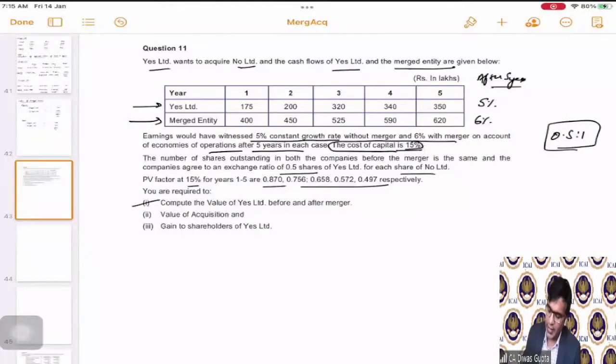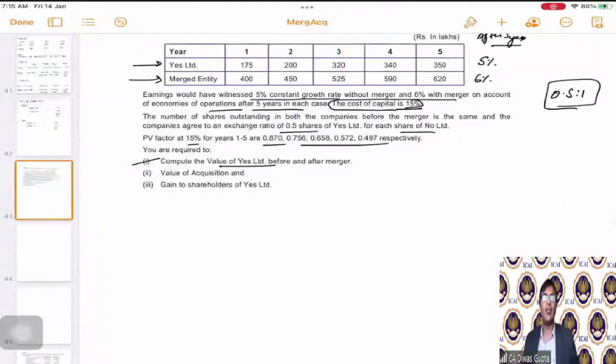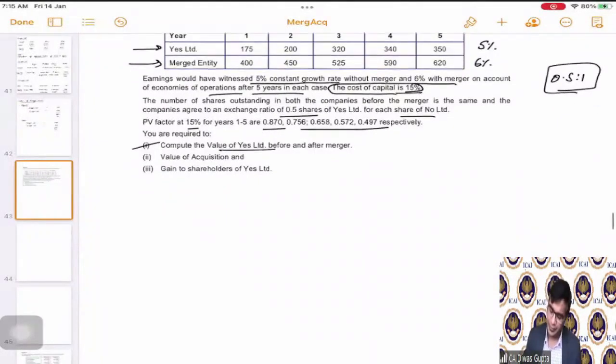So first of all, they are asking us to calculate the value of Yes Limited before and after the merger. Simple. So the valuation can be easily calculated. We just have to take the present value of the future cash flows and the terminal value. All of you would have studied this in your valuation topic, correct? So this is very easy.